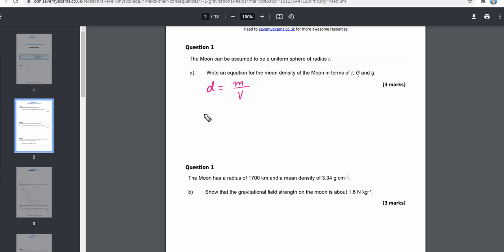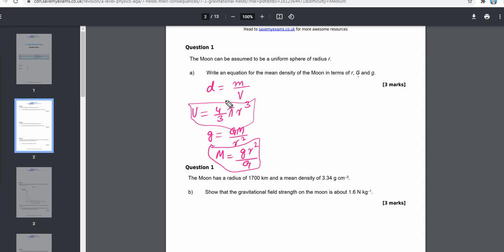So let's first of all see the volume. Volume is equal to 4/3 pi r cube, because I'll consider the moon to be a sphere. So this is the volume. Now for the mass, I will take the equation for the gravitational field strength, that is g equals GM over r square, and from here I'll get M equals g r square over capital G. So this is the mass and this is the volume.